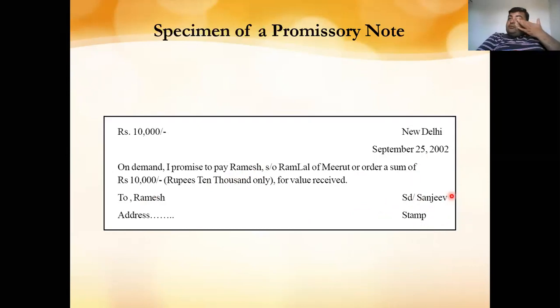Now this is the promissory note. This is a specimen of the promissory note. It means that it must contain these legal things. First is the amount. Second is the place where the promissory note has been written, and the date when it is written. Now next, on demand, whenever demanded.